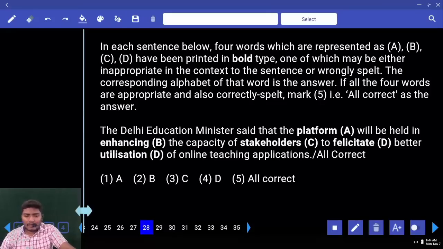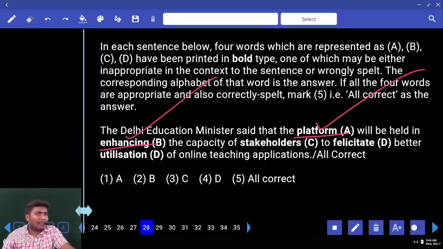Platform, enhancing, stakeholders, felicitate. Next, utilization. Look at the first one. Platform, is that okay? Yes. Enhancing, what do you mean enhancement or enhancing? Improving, improvement, enhancement. Next, stakeholder, spelling is okay. Next one, felicitate is also fine.